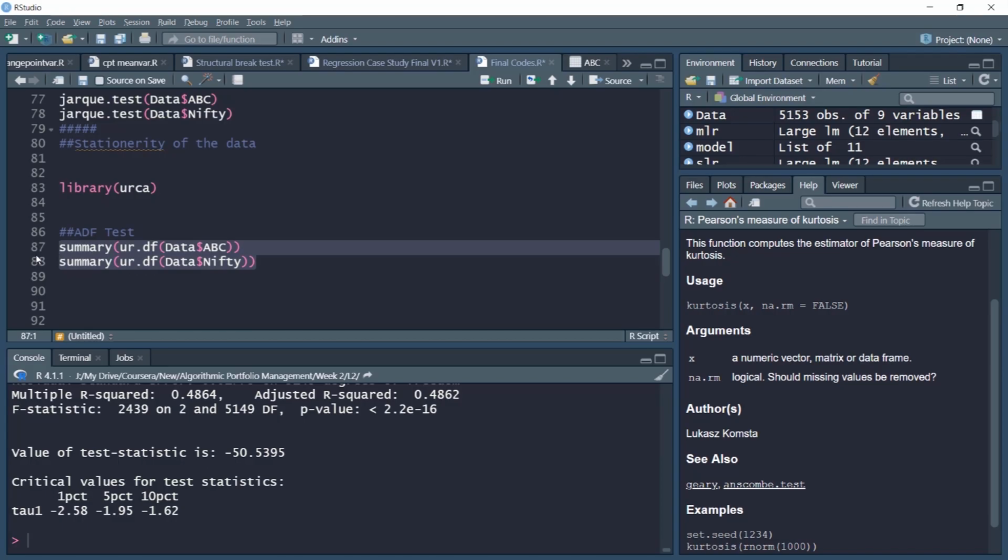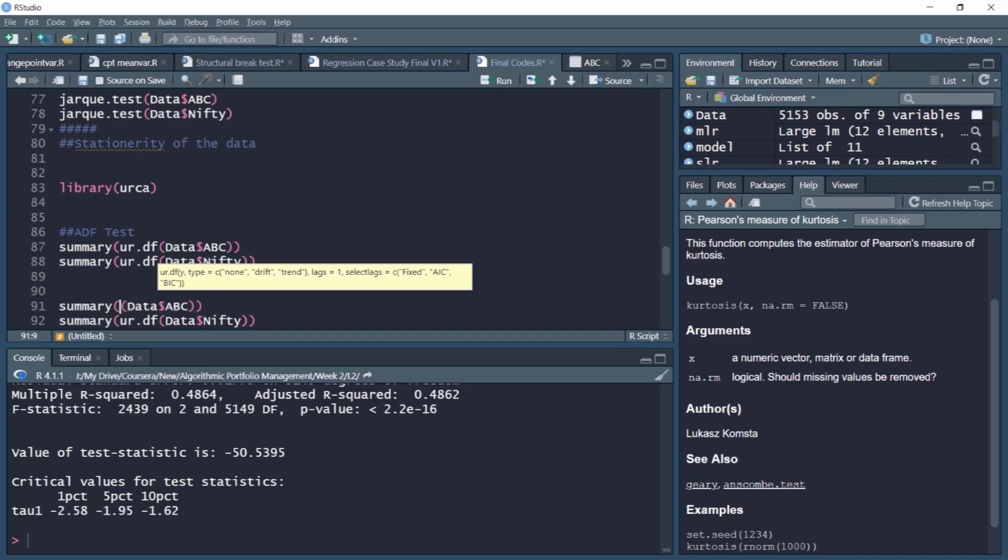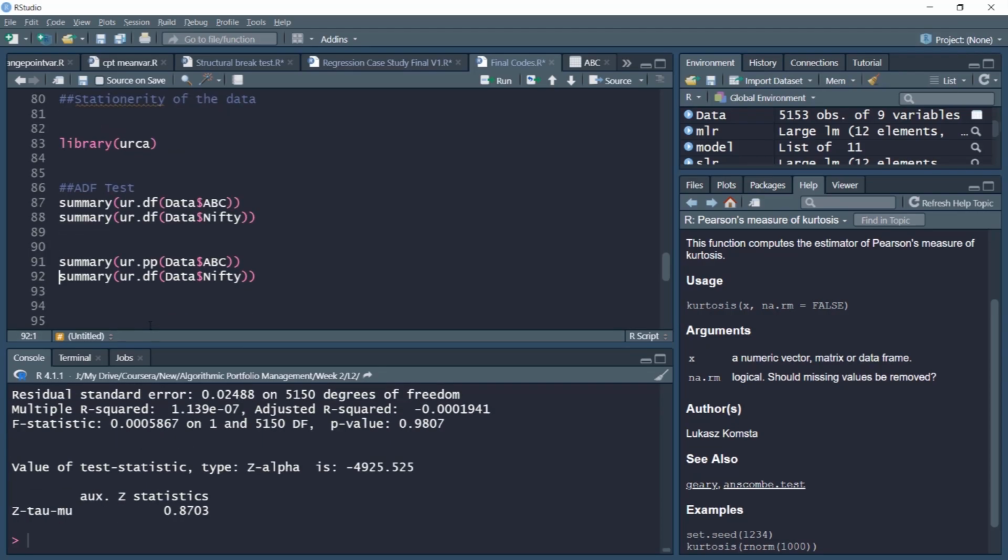But while testing stationarity, it is very useful to test through a number of tests. For example, the augmented Dickey-Fuller test is a test of non-stationarity. Here we'll be using tests such as the PP test also. Look at the test ur.pp, and notice here again this is a test of non-stationarity.